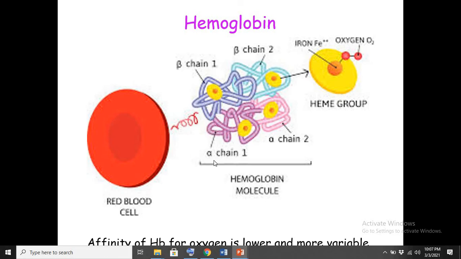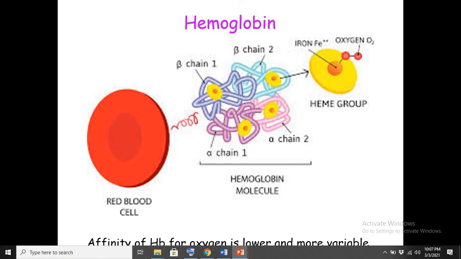One important thing here is why hemoglobin is a transport protein and not a storage protein like myoglobin, which we will discuss in the next slide.